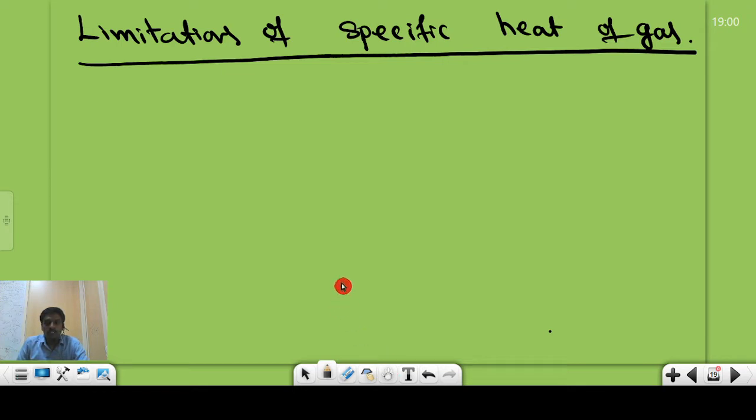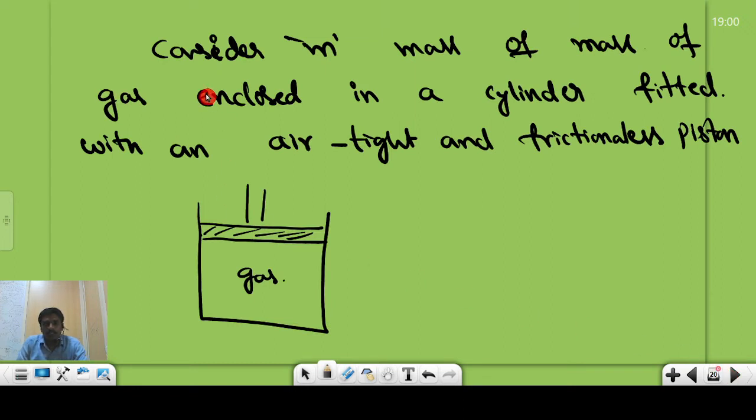Today we are going to discuss the limitations of the specific heat capacity. Already we discussed the two types of specific heat capacities. Now we are going to discuss the limitations.